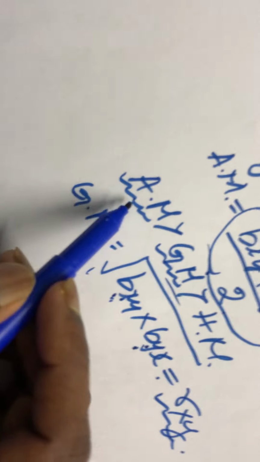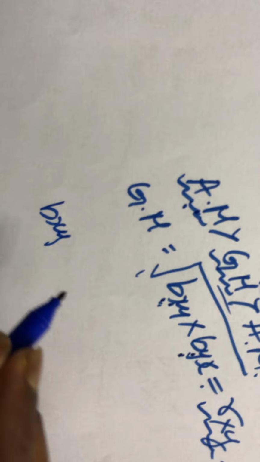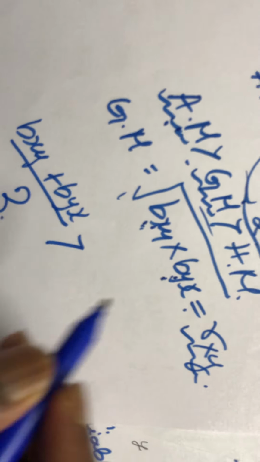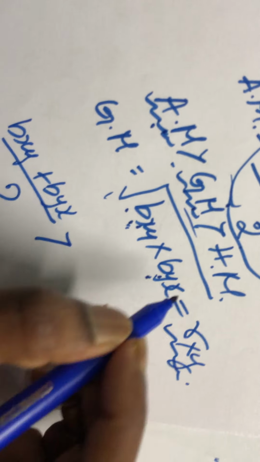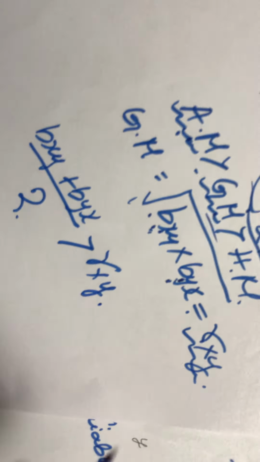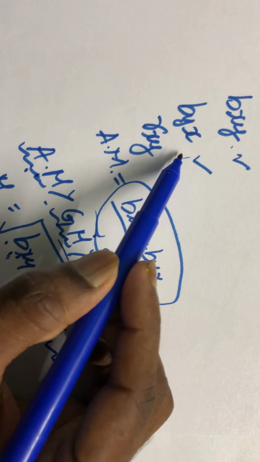Now concentrate. We discussed the arithmetic mean. How to calculate it? bxy plus byx divided by 2, greater than symbol. Now the geometric mean between the regression coefficients, can I write it as rxy? Yes, I can write rxy. Very simple. I had bxy and byx.